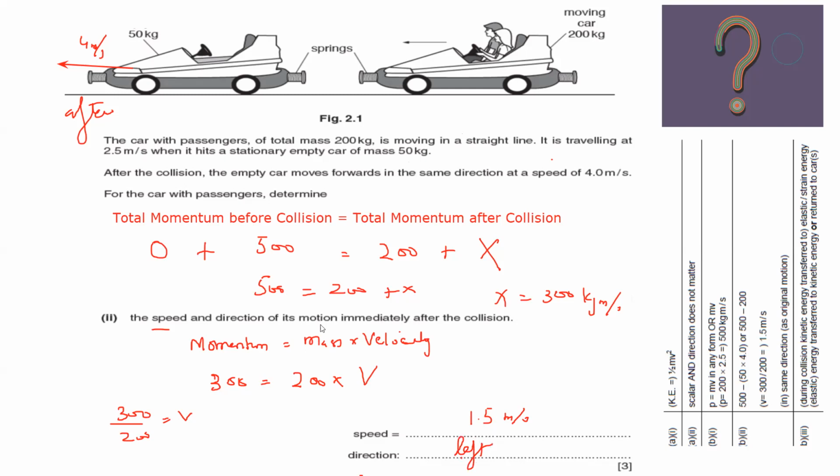So whenever two objects are colliding, we always use conservation of momentum: the total momentum before is equal to the total momentum after collision.